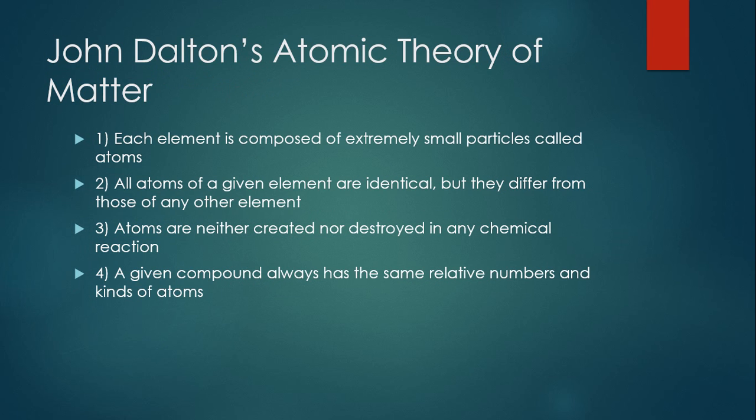That led an English school teacher, John Dalton, to come up with the atomic theory of matter. He had 4 parts. Number 1, each element is composed of extremely small particles called atoms. Basically took that from Democritus. Number 2, all atoms of a given element are identical, but they differ from those of any other element. That's really the only original part. Number 3, atoms are neither created nor destroyed in any chemical reaction. Basically a restatement of the law of conservation of mass. And number 4, a given compound always has the same relative numbers and kinds of atoms. A restatement of the law of constant composition.